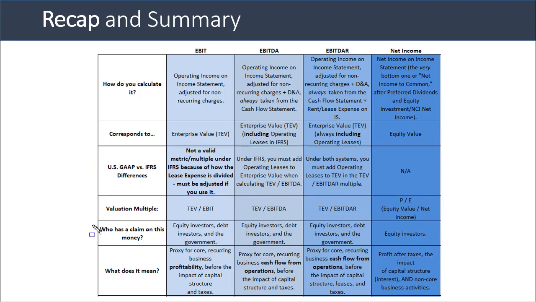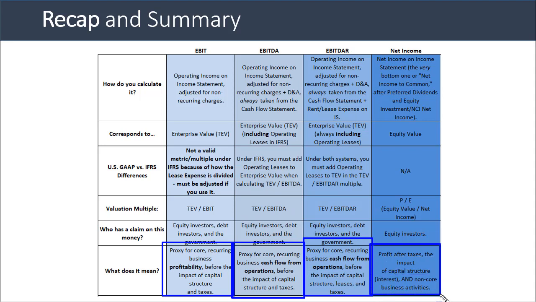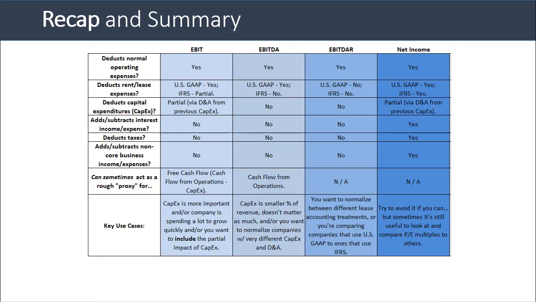In terms of who has a claim on the money, for the first three, EBIT, EBITDA, and EBITDAR, it's equity investors, debt investors, and the government. For the last one, net income, it's just equity investors. EBIT is a proxy for core recurring business profitability before the impact of capital structure and taxes. EBITDA is more about business cash flow from operations before capital structure and taxes. EBITDAR is similar, but it also ignores leases. And then net income is profit after taxes, the impact of capital structure, and non-core business activities.